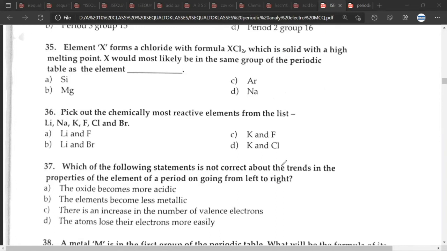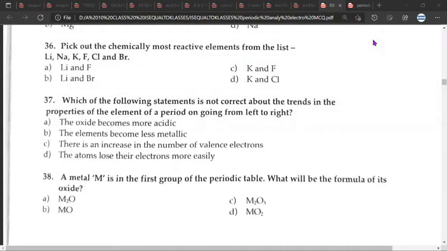So the 36th would be, it would actually be K and F. C. K and F. Okay. So what do you think should be the right answer, C or D? So C. Okay. 37.